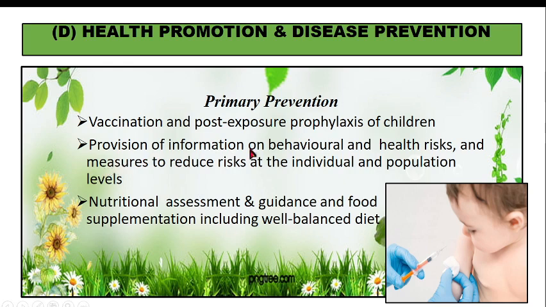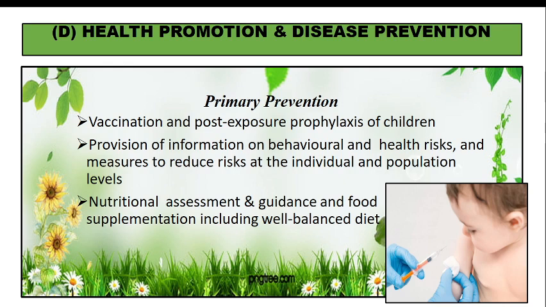Then provision of information on behavioral and health risk, measures to reduce risk at the individual and population level. So all this behavioral and health risk, that is, we ensure that the child's growth is monitored, what is the expected weight, what are the risks which are there, how they can be reduced.